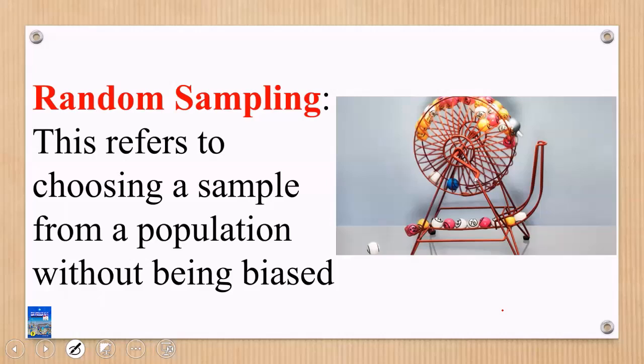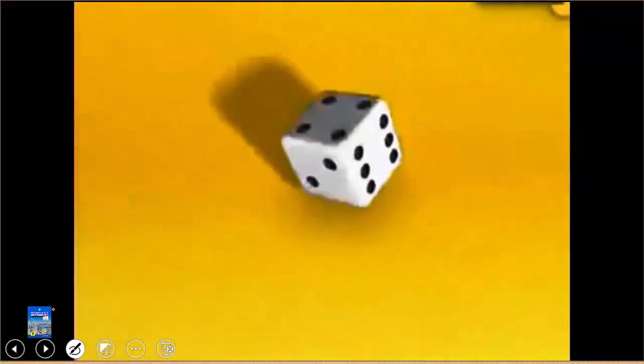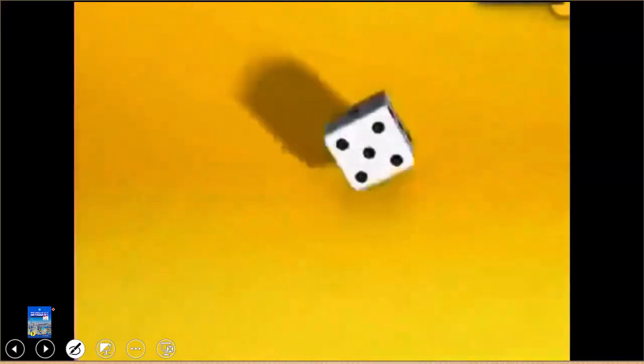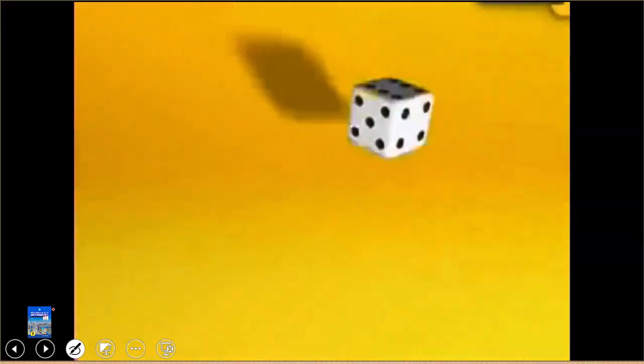If the balls are of the same material and the same size, then the chance of any of them dropping out after pressing the button is random. So we call it random sampling. A die can also be random sampling. If you toss a die and the die is fair, a perfect cube, any number can appear. That makes it random sampling.